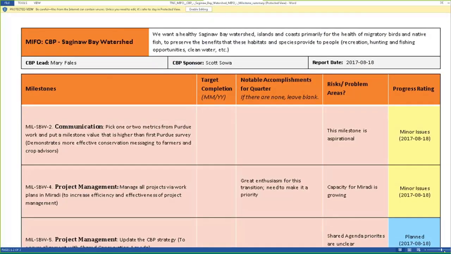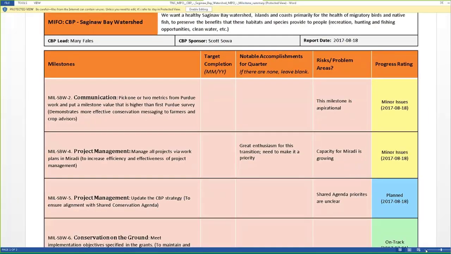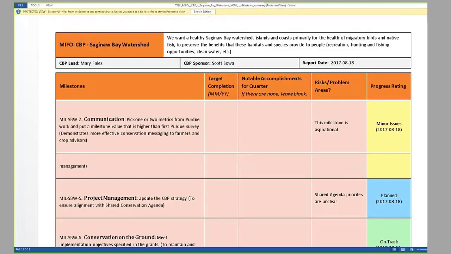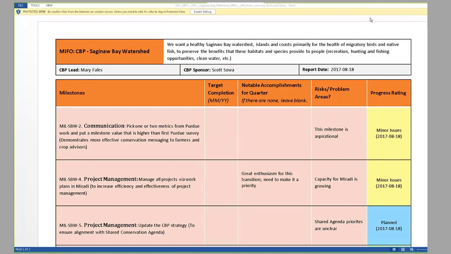Okay. Can I make one really important clarification for everyone in this room? If you're working with your project team and putting stuff in Miradi, and you want to edit, you edit Miradi, right? If you create one of these Word documents and then they edit it there, it's not going to edit the live version of the information, right? So you do the work with your team in Miradi, or you put it in Miradi Share. But then when you want to spit out that information for your boss or your stakeholder, you're using these reports to instantly generate those reports from that live information.